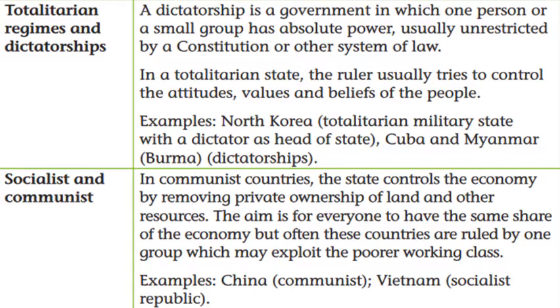So this kind of government is in China and Vietnam, but in these kinds of countries, usually the power is held by one party. There are no different political parties, and people don't vote directly. So these are the two different types of the government.